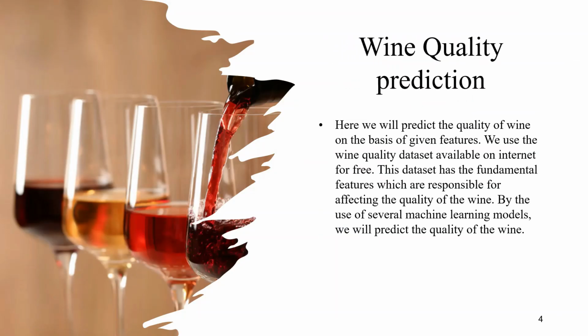And here comes our project, wine quality prediction. Here we will predict the quality of wine on the basis of given features. We use a wine quality dataset available on the internet for free. Here we took the dataset from Kaggle. This dataset has the fundamental features which are responsible for affecting the quality of the wine. By the use of several machine learning models, we will predict the quality of wine.